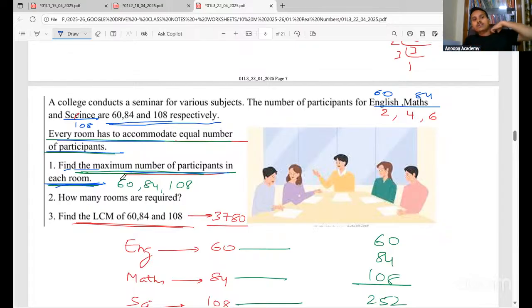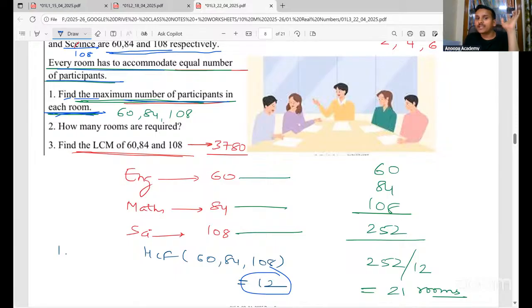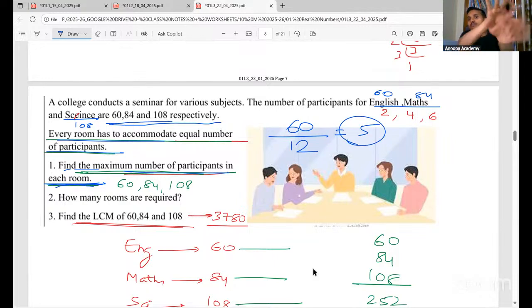How many rooms are required? We know that in each room, a maximum of 12 participants can come. So how many rooms will be required? We have 60 for English, so 60 divided by 12 will give us 5. So 5 rooms for participants who have come only for English. Yes or no?